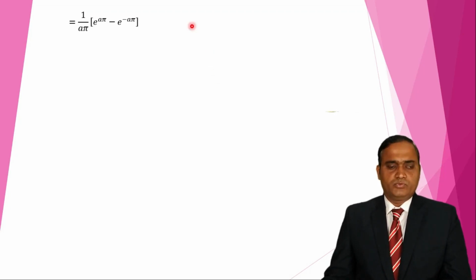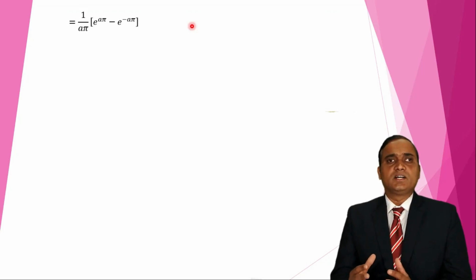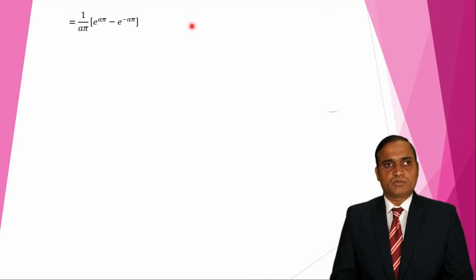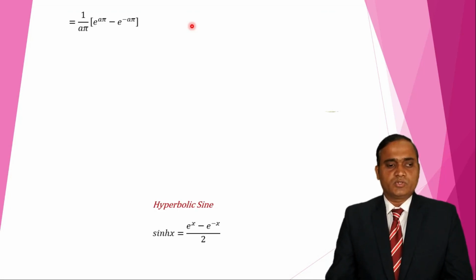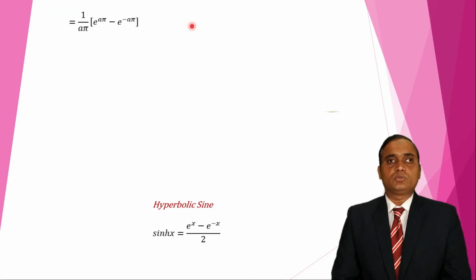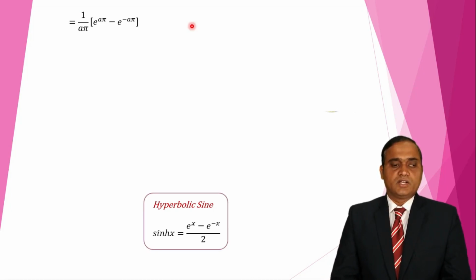We know that we can convert circular functions to exponential form, and hyperbolic functions to exponential form. That means we can convert sine and cosine in terms of exponential form, as well as hyperbolic functions. So we know the hyperbolic sine formula in exponential form: sinh x is equal to e raised to x minus e raised to minus x divided by 2. This is the hyperbolic sine. So when that 2 is multiplied, we get 2 sinh x equal to e raised to x minus e raised to minus x.